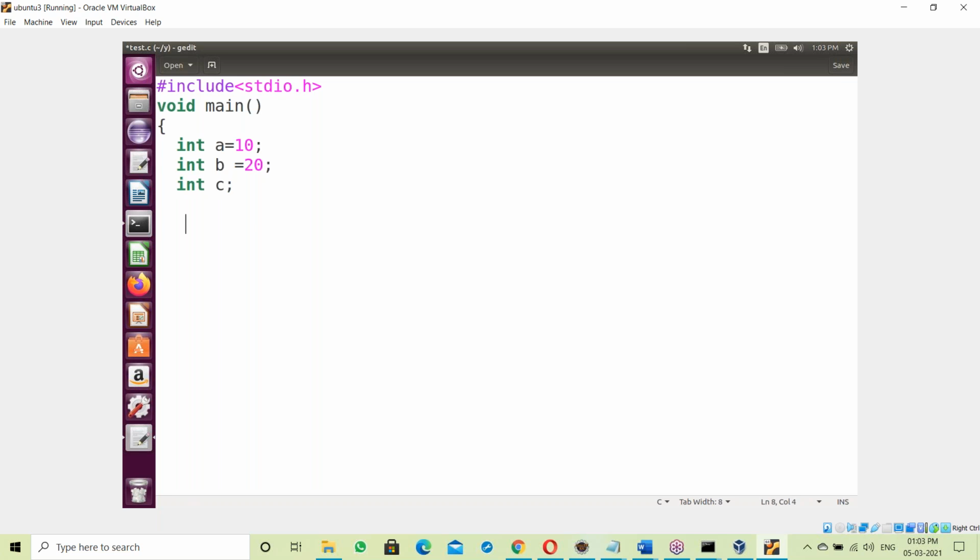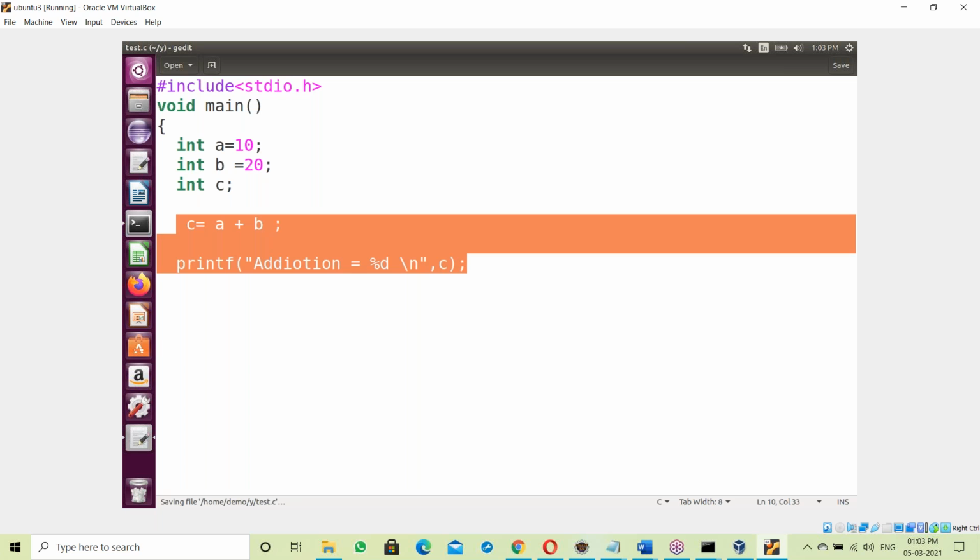Next c = a + b. Okay, yes. Next printf, yes, "addition is equal to %d", comma c, displaying the c value, backslash n to take the next line. So displaying c value, semicolon.